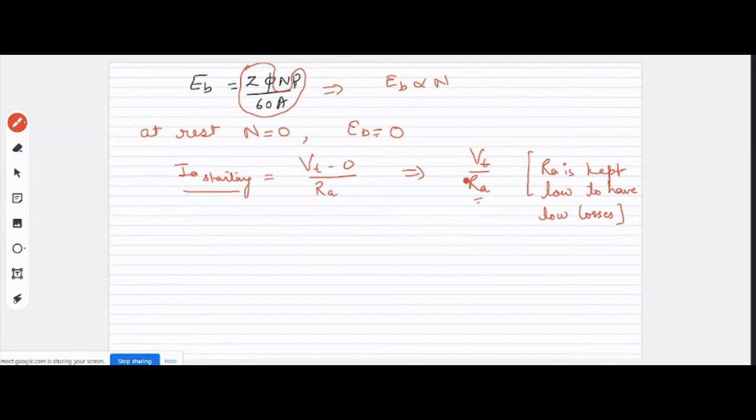Obviously, once your motor is started, it gradually increases its speed. Then at that time, this Eb will keep on increasing. Once Eb starts increasing, Ia will start decreasing. Yes or no?